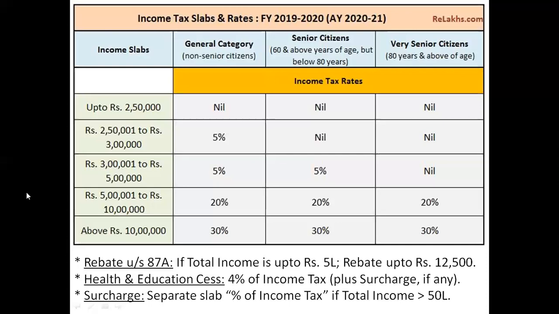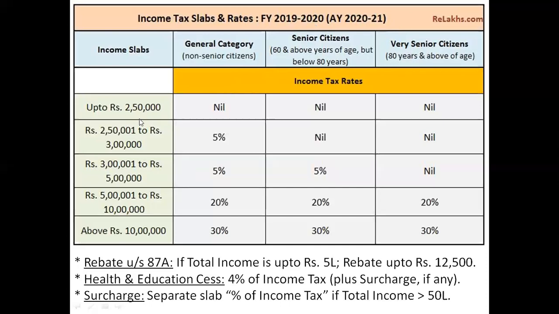Well, friends, I hope you are clear with all the points that I have explained over here. I would just like to recall the points quickly. First, we are talking about assessment year 2020-21. Three categories: normal, then senior and very senior. 60 and above, but below 80 is going to fall under senior category, and 80 and above are going to fall under very senior category.